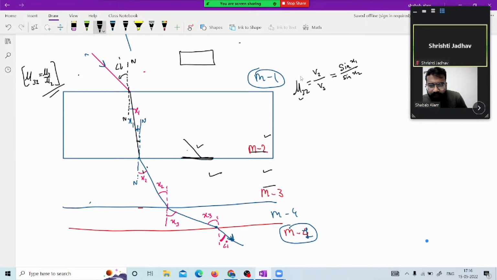For more understanding, see this diagram as well. Angle of incidence, angle of refraction. This is mu 1 or simply mu. This is i.